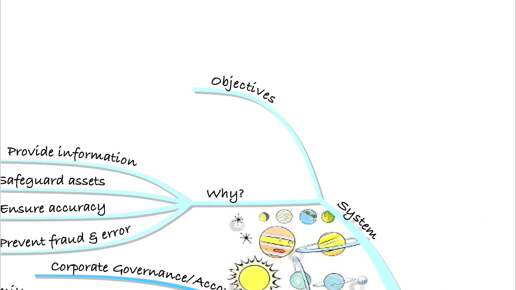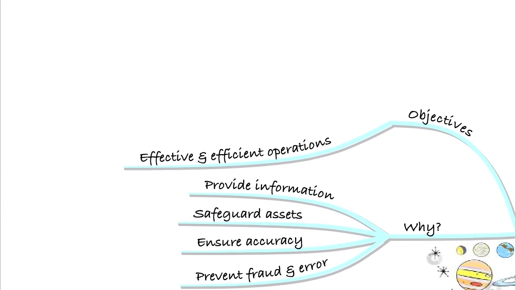Some of the objectives of the internal control system that you'll have in place will be, first of all, to have that effective and efficient operation within the business. So that feeds right back to your accuracy of the information, timeliness of the information. You can't have that if you don't have internal controls. So by having internal controls, you make sure that things run smoothly because there are controls to ensure that that happens.